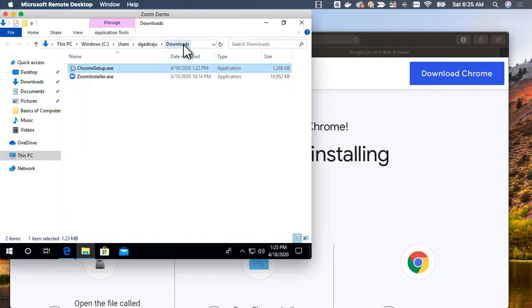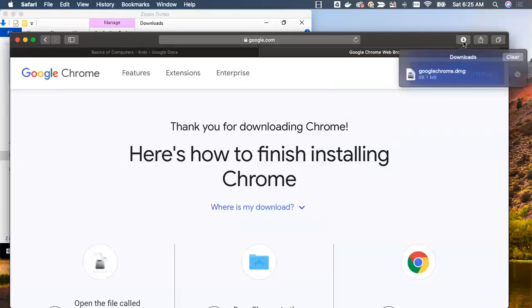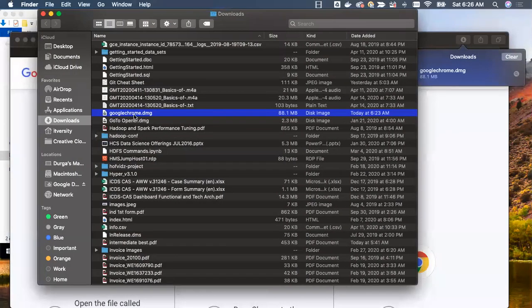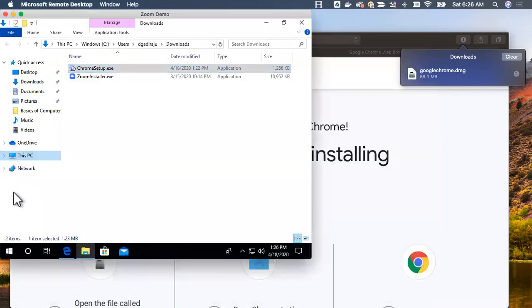I will come back to these important folders at a later point in time, and I will explain details about this. Similarly, if I go to Mac, expand this, and if I click on this search icon on the right, it will actually take me to the downloads, and also it highlights that file automatically for us. You see here, it is automatically highlighted for us. If you are using Mac, if you don't have Chrome, you can double click on this and you should be able to install. On Windows, I don't have, and hence I'm installing on Windows. On my Mac, I already have, and hence I'm not installing on my Mac.